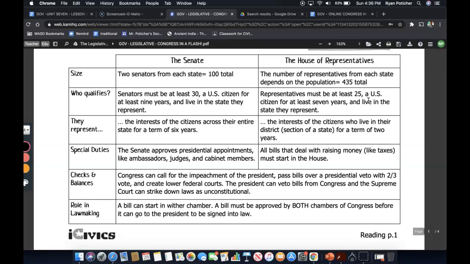As far as checks and balances for both, Congress can call for the impeachment of the president, pass bills over a presidential veto with a 2/3 vote, and create lower federal courts. The president can veto bills from Congress, and the Supreme Court can strike down laws as unconstitutional. As far as roles in lawmaking, a bill can start in either chamber, but a bill must be approved by both chambers of Congress before it can go to the president to be signed into law.